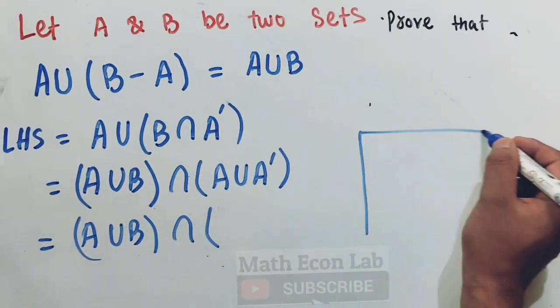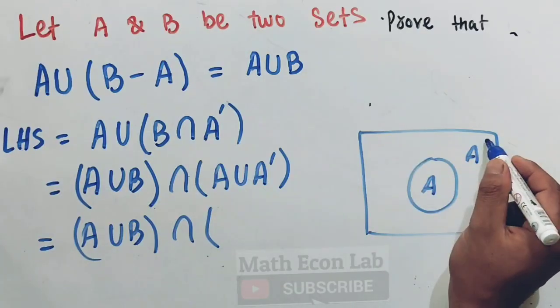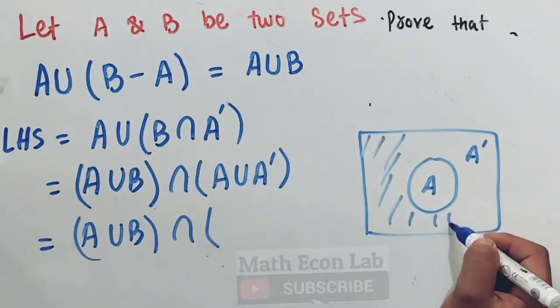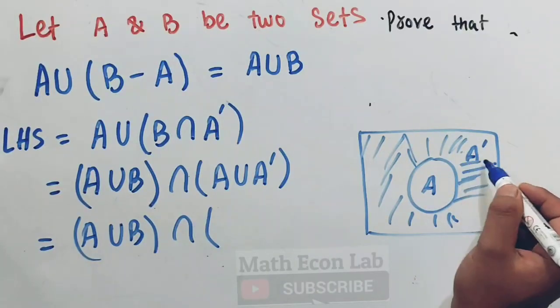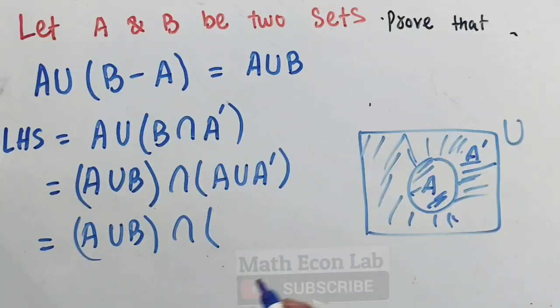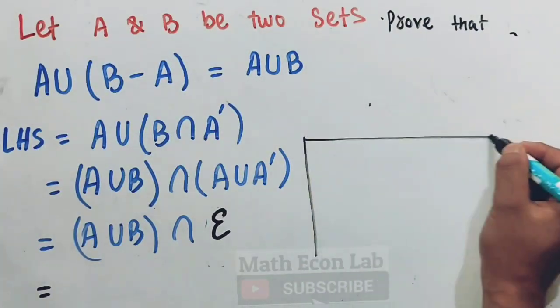So let us see. This is A complement. The union of these two, okay, the area which is in A and in A complement, so this will be equal to the universal set. Okay, this is equal to the universal set here. So let us denote the universal set by this. Now we are being told A union B intersection universal set. So let us show it also here.